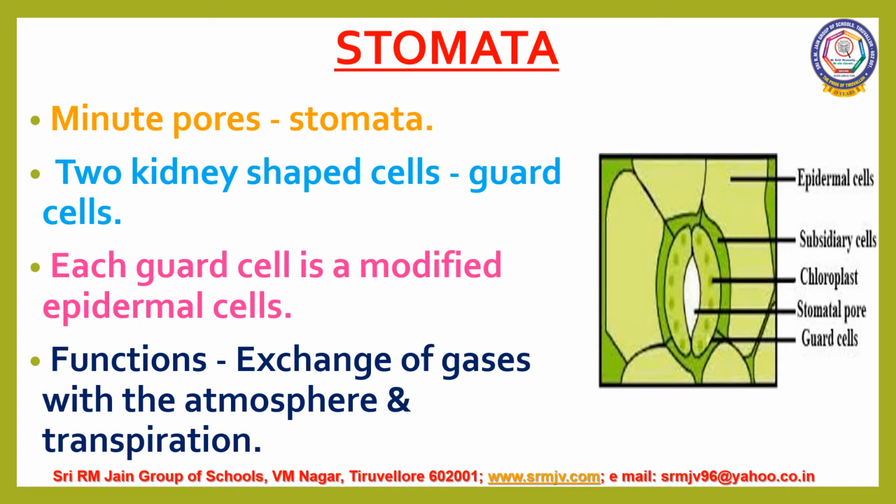The epidermis of the leaf contains minute pores called stomata. Each stoma is bounded by two kidney-shaped cells called guard cells. Each guard cell is a modified epidermal cell with prominent nucleus, cytoplasm and plastid.